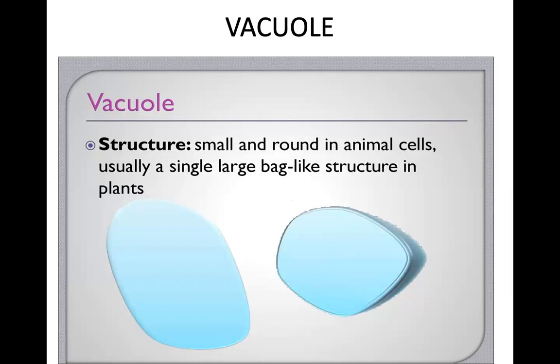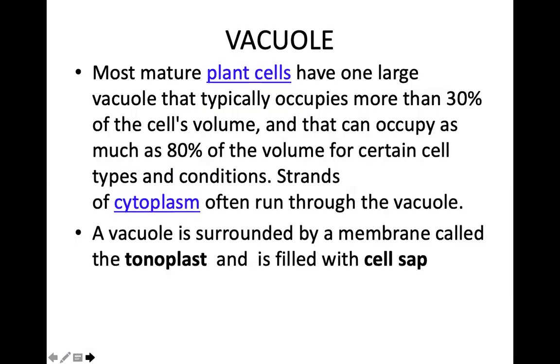In plants, when the cell was very young, there were many vacuoles. They all merged, and when the cell is matured, it has got a single large vacuole in it. And this vacuole pushes the nucleus towards the side. Most mature plants have a large vacuole, and it occupies 30% of the cell's volume and can occupy as much as 80% of the volume in certain cell types and conditions.